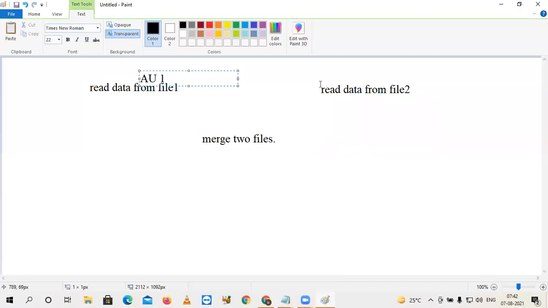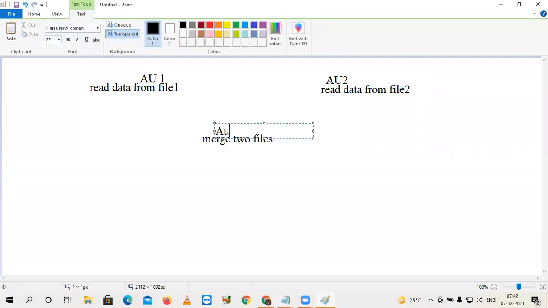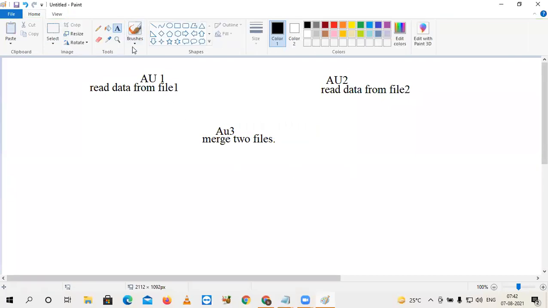When you submit the job, this can be executed by AU number 2. And this might be executed with AU 3. But the processes of AU 1 and AU 2 might be parallel. These two things can be parallel. Finally, this task will be executed. In this way, everything depends on the data flow you have defined. Automatically, AUs, analytic units, will be allocated to execute your jobs.